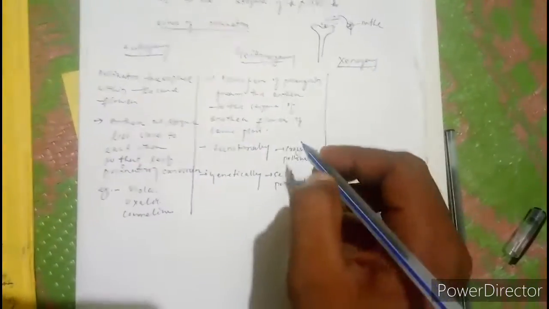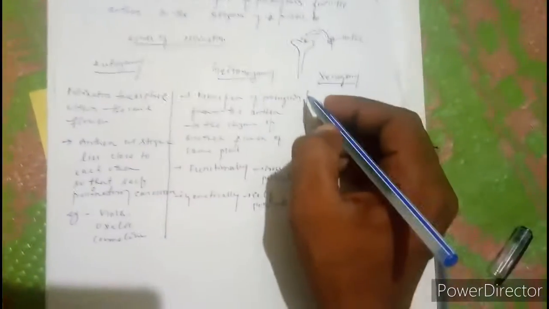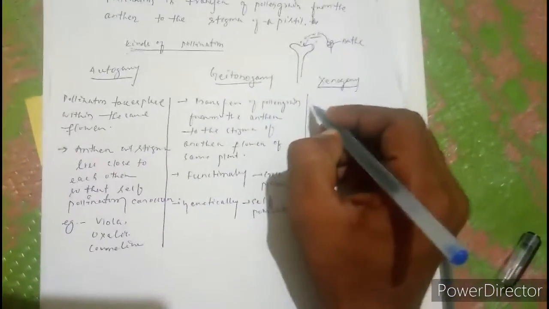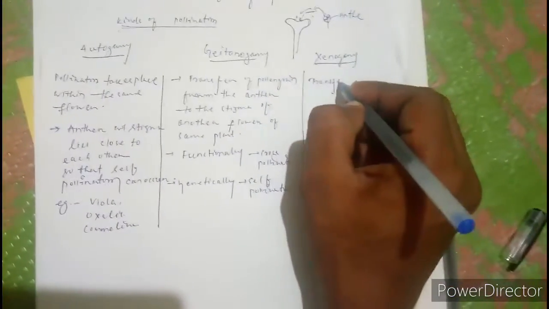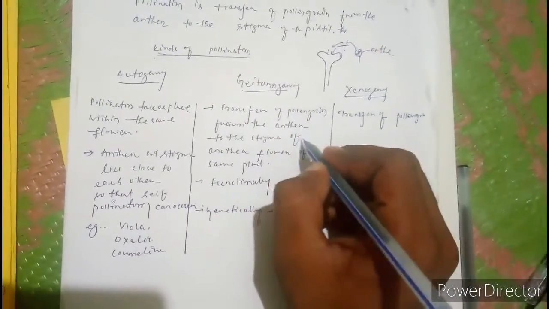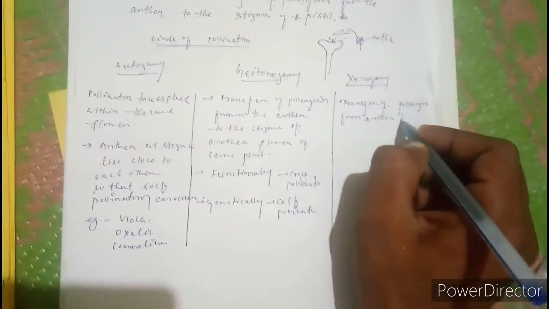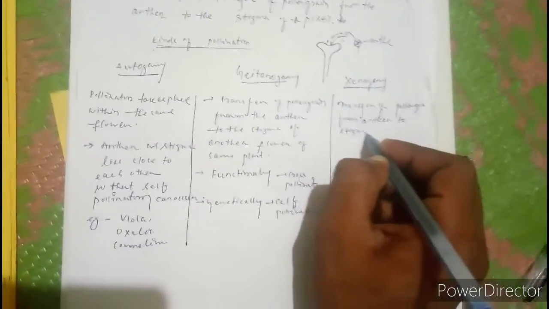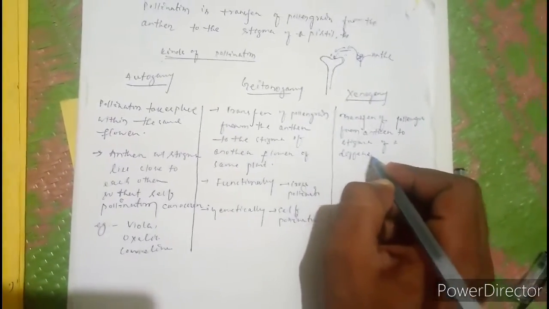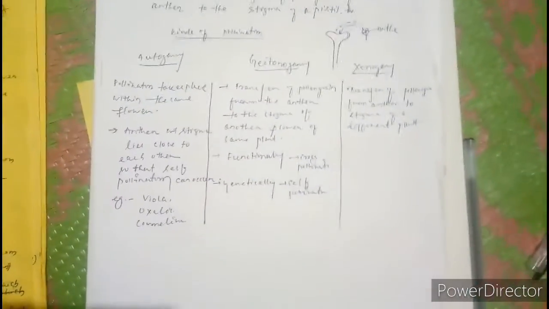Next, xenogamy. It is the transfer of pollen grains from the anther to the stigma of a different flower of a different plant.